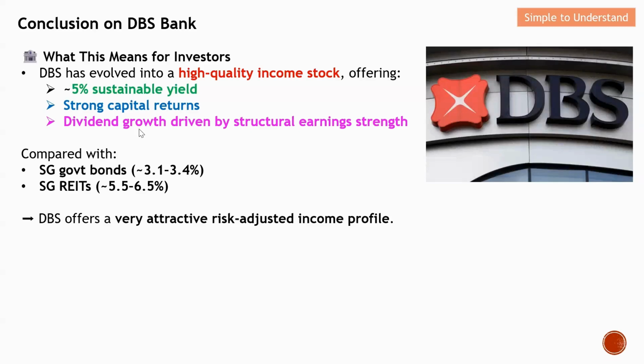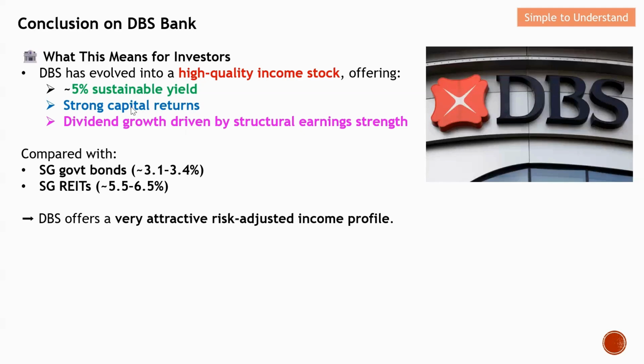This will be my last slide, and I'd like to do a quick conclusion on DBS. After all this discussion, what does it actually mean for investors? DBS has evolved into a high quality income stock. It has become a very reliable passive income source, giving a 5% sustainable dividend yield.